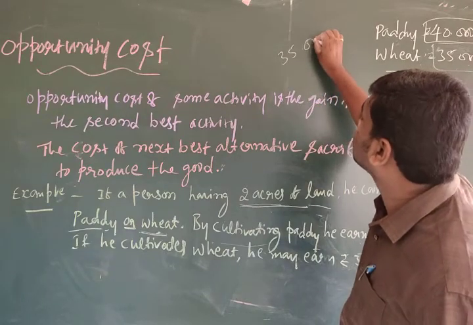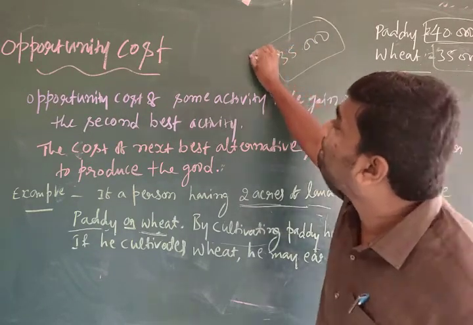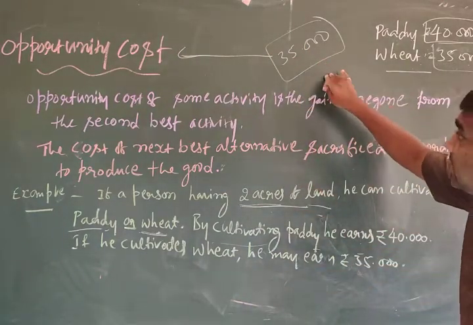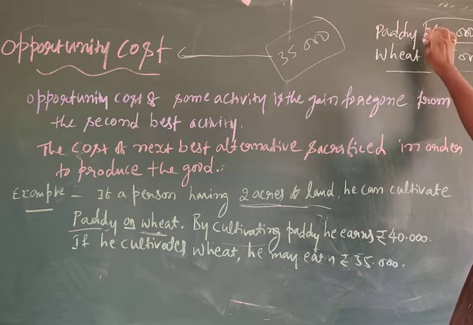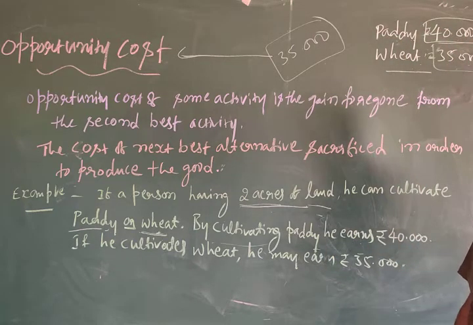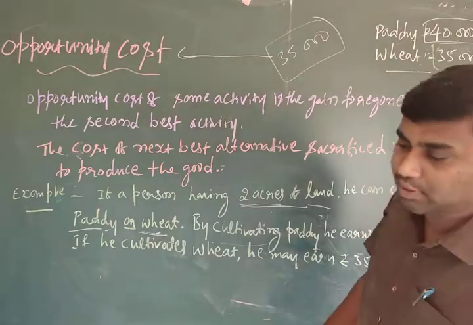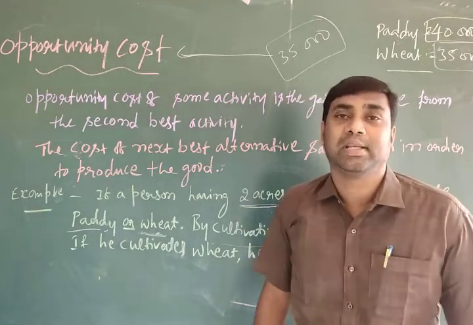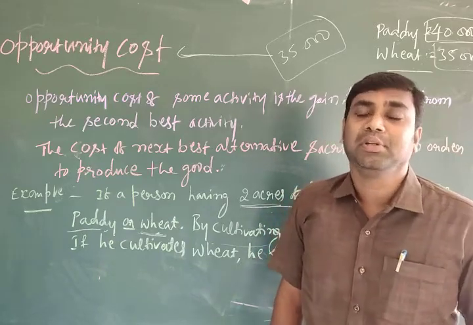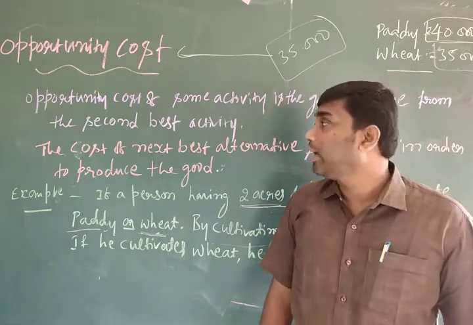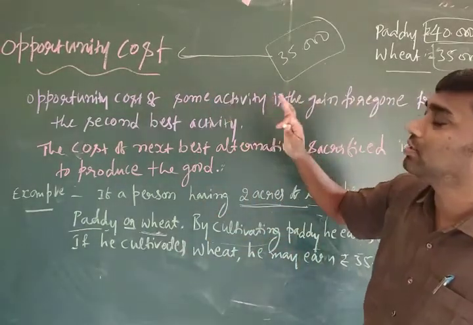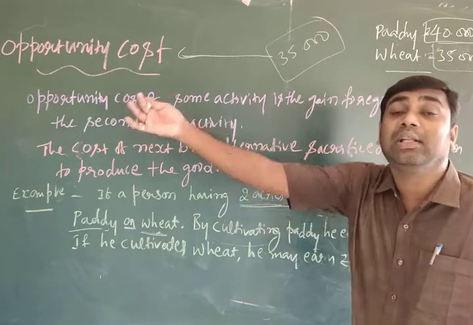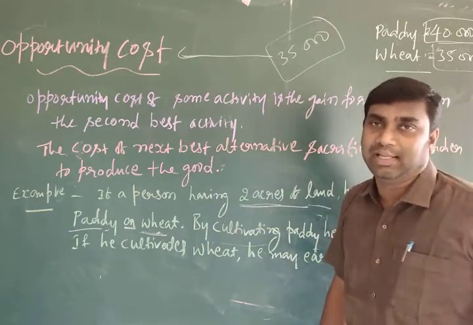This is called as opportunity cost. Because of sacrificing this, there will be an opportunity to produce paddy. Don't forget, you have to understand. I think you already studied in the second chapter, consumer behavior, marginal rate of substitution, MRS. Here, opportunity cost is nothing but sacrificing one commodity to produce another commodity. Why? Because resources are less.